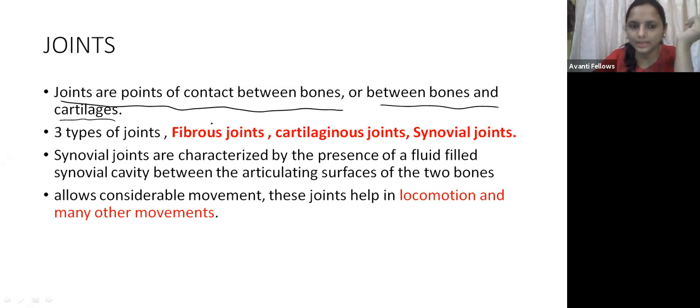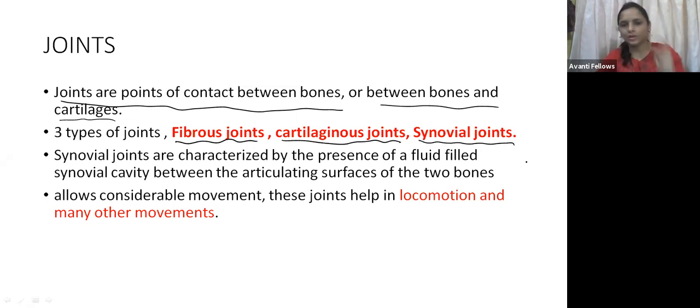You can see here, one is called the fibrous joints. The second one is called the cartilaginous joints. The third one is called the synovial joints. So joints are of three types: fibrous, cartilaginous, and synovial. We will come to the synovial joints later. When it comes to the fibrous joints, you can see these in the skull region. They do not help in movement.